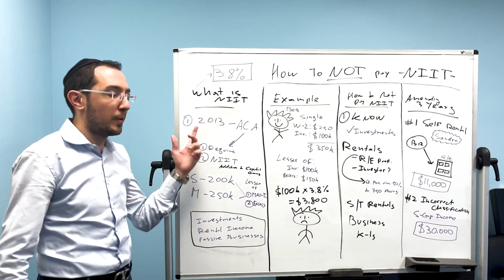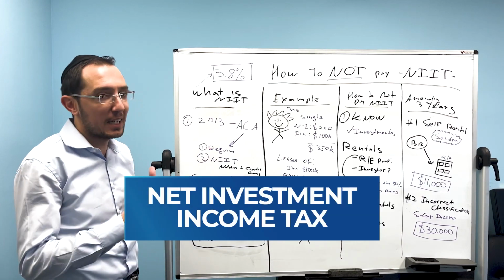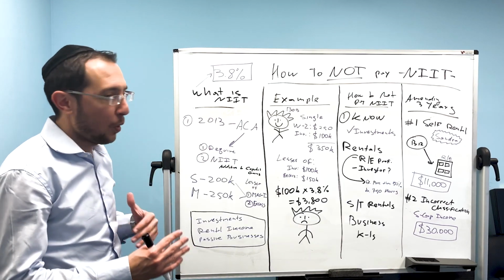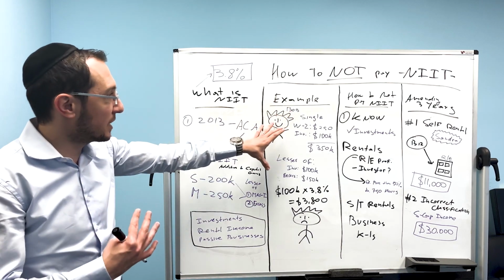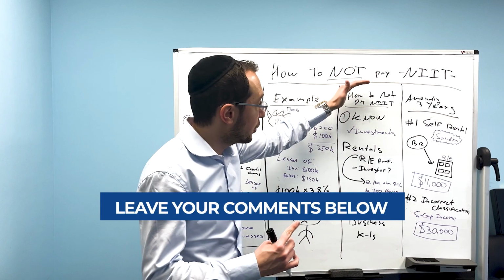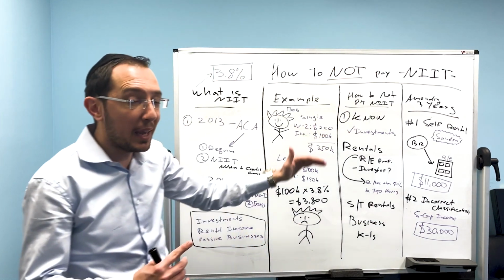So first of all, we're going to talk about what is really NIT, which is the net investment income tax, right? Why is it there and why should you be paying it? We're going to go through a quick example to understand it. Then we're going to jump into how to not pay this tax.